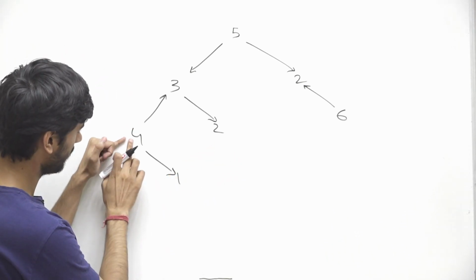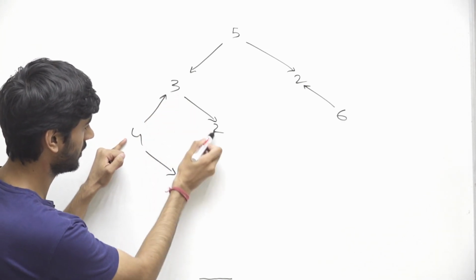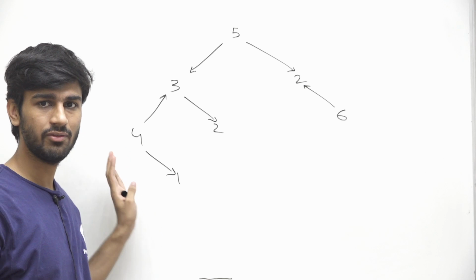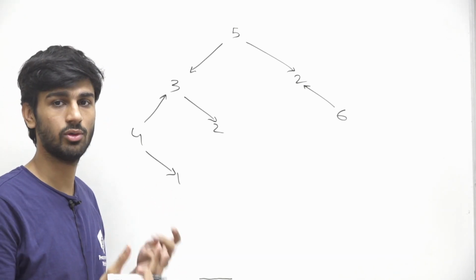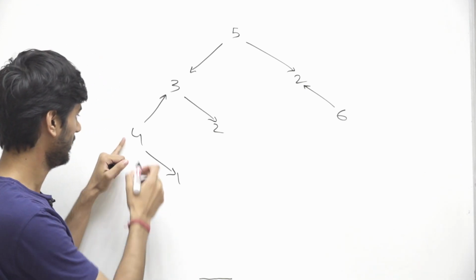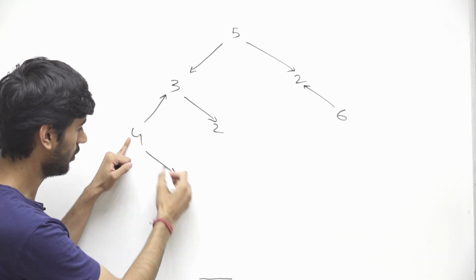And if we supply power to this 4, then we can supply to this 3 also, then 1 also, and then this 2 also. So basically we will be able to supply power to all the nodes which are connected, like from 4 if we start, we can reach all these nodes.